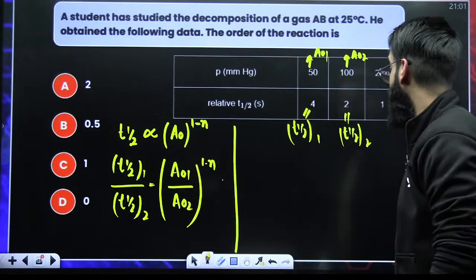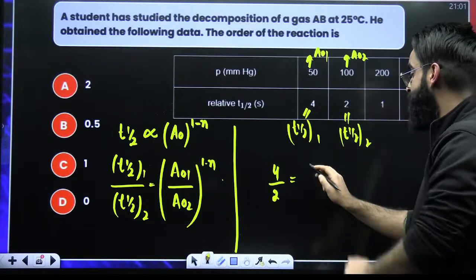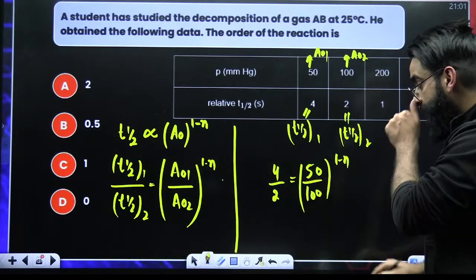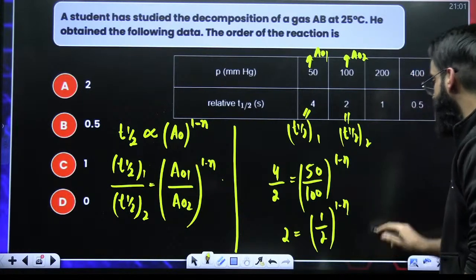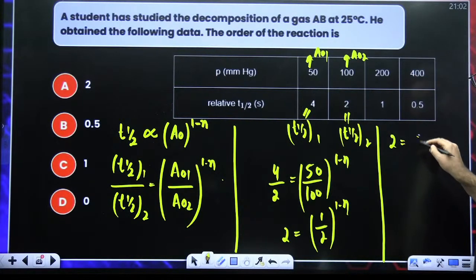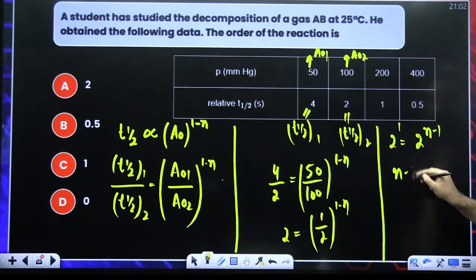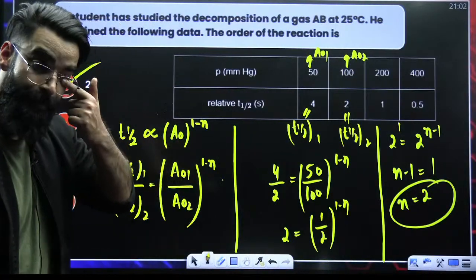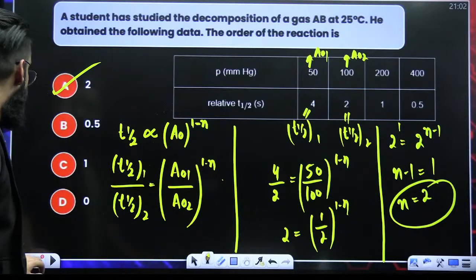And you are done. T half of 1 is 4, T half of 2 is 2, is equal to A naught 1 is 50, A naught 2 is 100, whole raised power 1 minus n. So this is 2 is equal to 1 by 2 raised power 1 minus n. I can say this becomes 2 raised power n minus 1. So 2 raised power 1 is equal to 2 raised power n minus 1. I can say n minus 1 is equal to 1. So n value here comes out to be 2. So I would say the reaction follows the second order kinetics. Remember this equation? It is frequently touched nowadays.